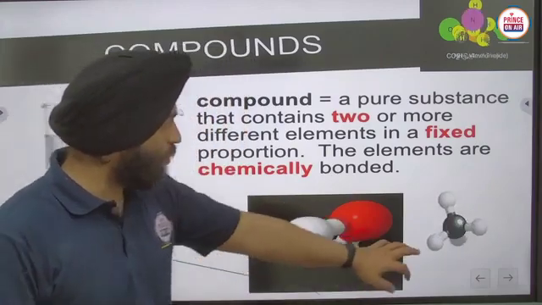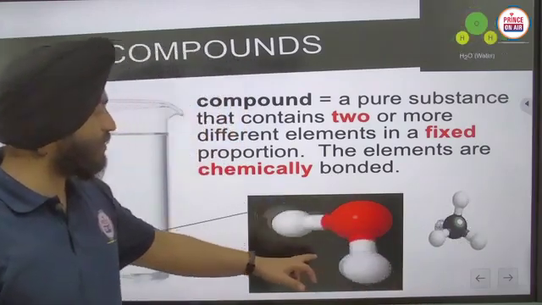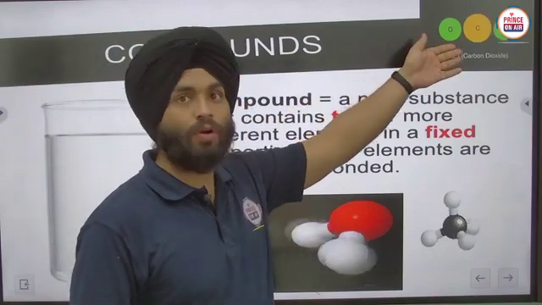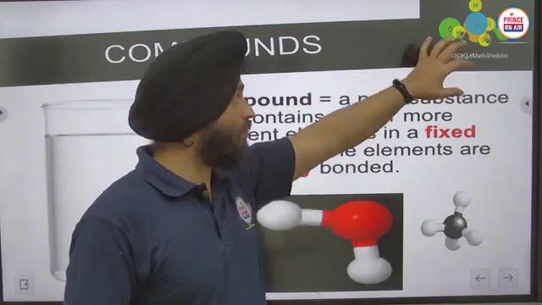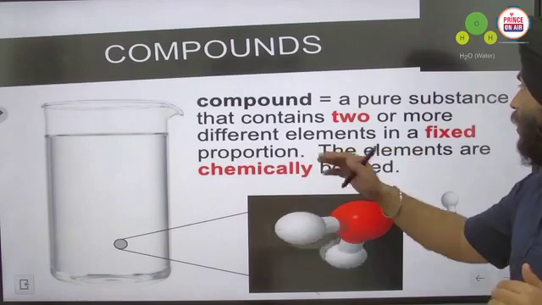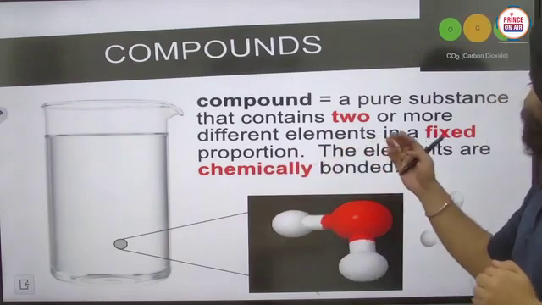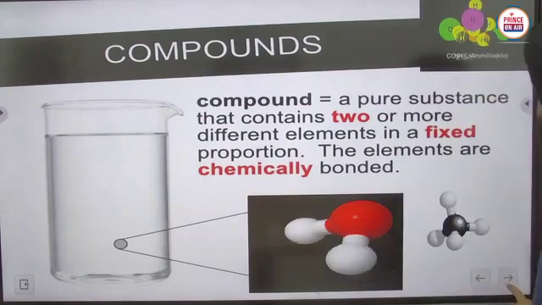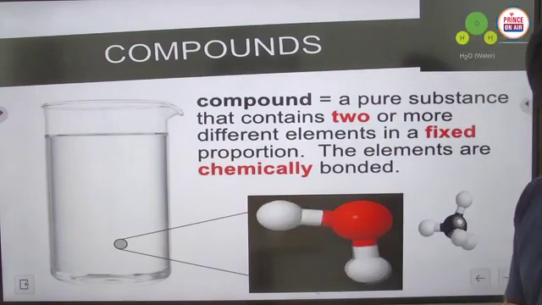So this is a molecule of methane, this is water, and you can see many molecules here have different types of atoms joined together in fixed proportion by mass. Clear? Is it clear now?